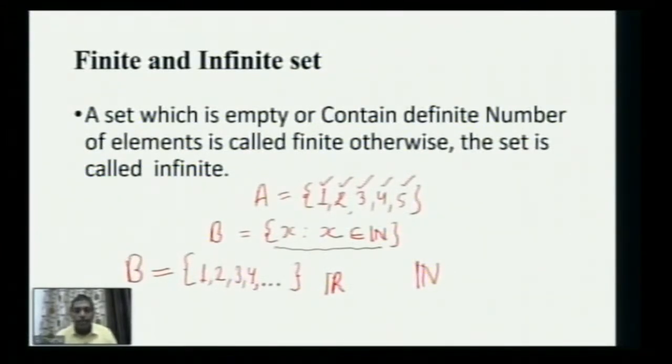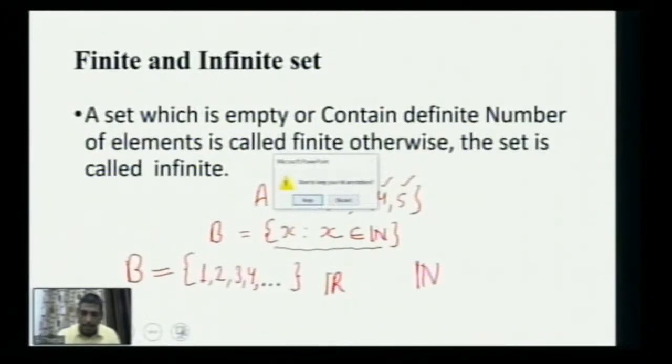So there are 2 sets, finite and infinite set. In an infinite set, when you want to list the elements in the tabular form, you have to use these 3 dots to show that this is going to continue. Okay, so I think it is clear to you.